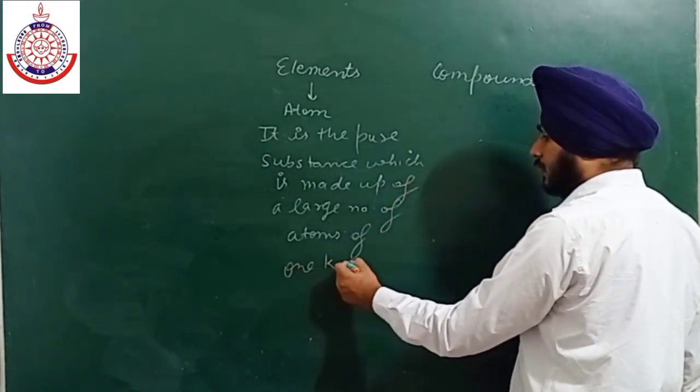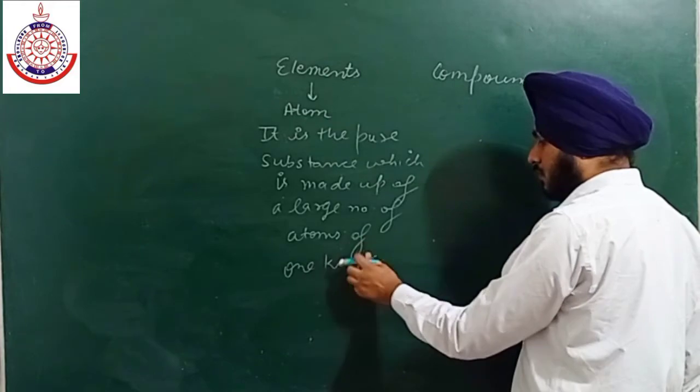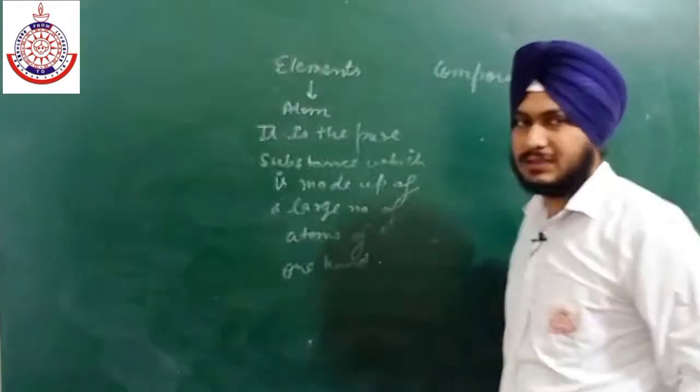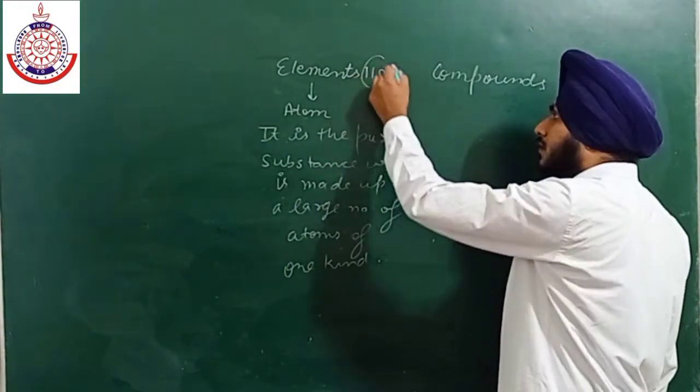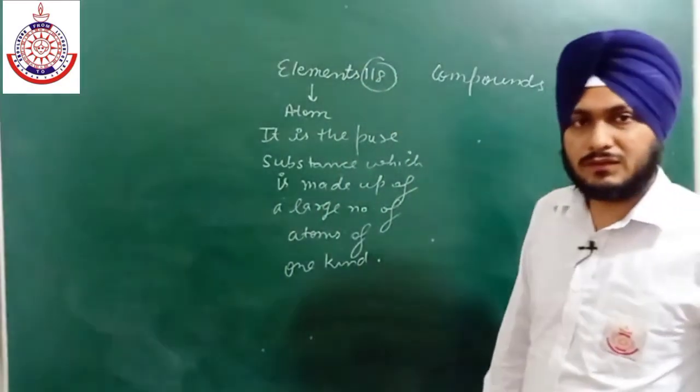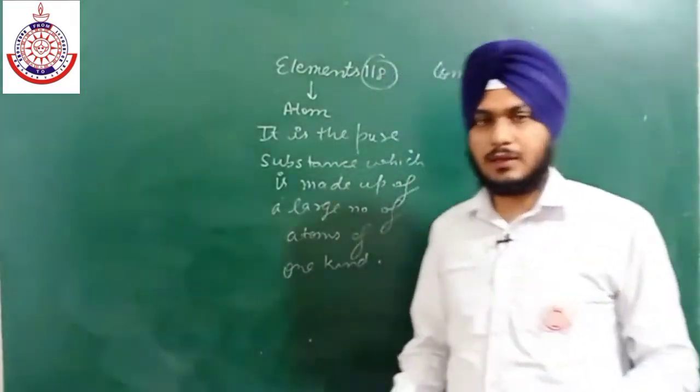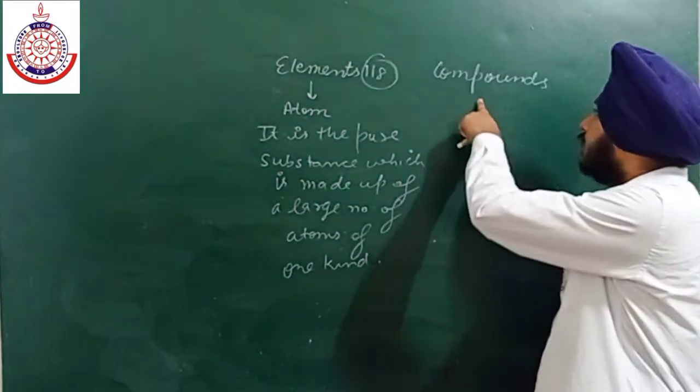Clear? Right now we have 118 elements in our periodic table. All are made up of atoms of their own kind. Now what are compounds?